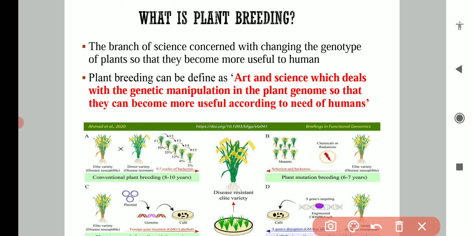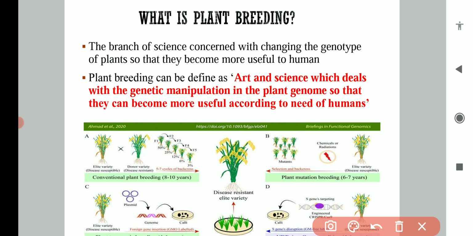If we want to define plant breeding, we can define it as an art and science which deals with genetic manipulation in the plant genome so that plants can become more useful according to human needs. So basically in plant breeding, what we do is genetic manipulation. What is the meaning of genetic manipulation? To change the genes in the plant.